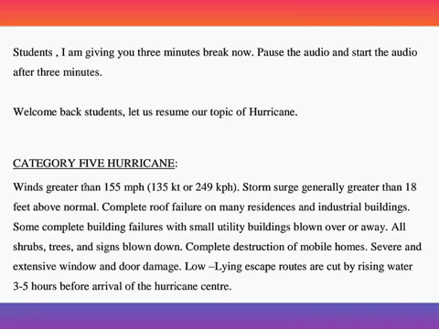Winds greater than 155 mph, that is 135 kt or 249 kilometers per hour. Storm surge is generally greater than 18 feet above normal. Complete roof failure on many residences and industrial buildings. Some complete building failures with small utility buildings blown over or away. All shrubs, trees, and signs blown down.